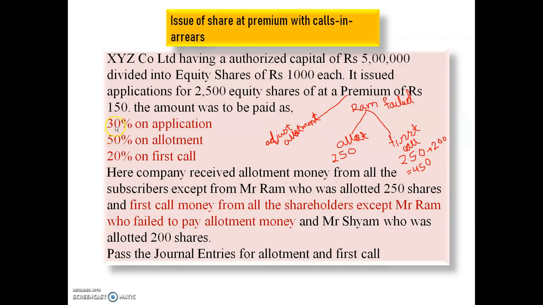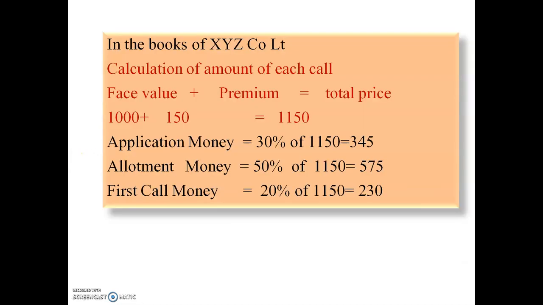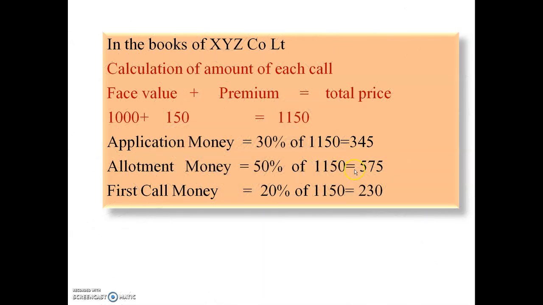Because they have given the percentages, we have to calculate the amount of each call, and the formula is face value plus premium equals total price. So application money is 345, allotment money 575, and first call money 230.